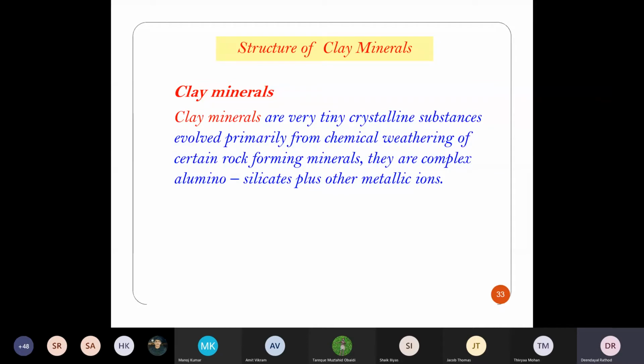Because when it comes in contact with water, it tries to expand, and then to shrink. Hope you might have seen, right? When you add water to the clay, it will try to swell, and after drying, it will try to shrink, and that's why you could see so many cracks.